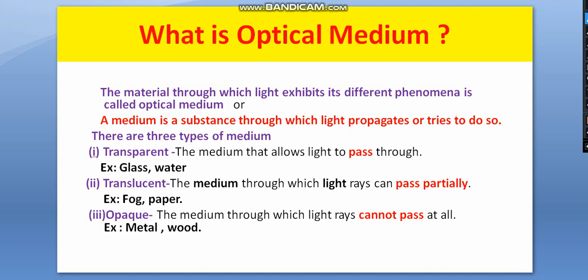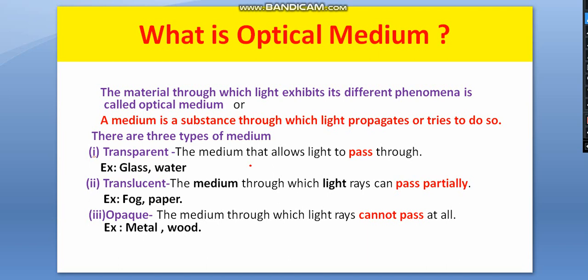Now, in how many parts do we divide the optical medium? There are three types of optical medium: transparent, translucent, opaque. Transparent medium allows light to pass through it. Glass and water are examples.